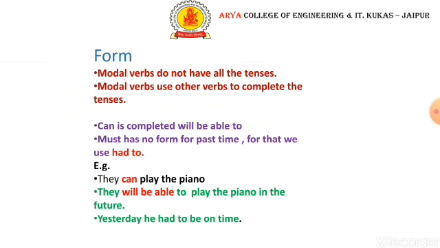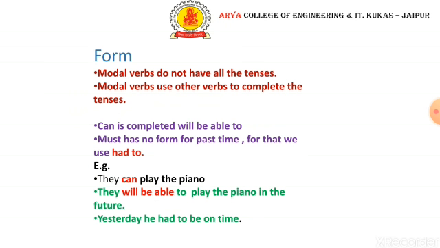Now another form is that modal verbs do not have all the tenses: present, past, future. Modal verbs use other verbs to complete tenses. Like in the first sentence, you can see can is completed with will be able to. They can play the piano. So it is completed as, they will be able to play the piano in the future. So we are using a future sentence with a can sentence. We are replacing can with will be able to.